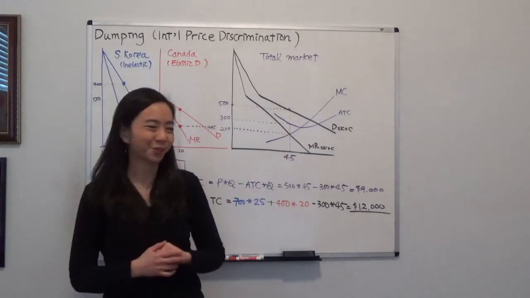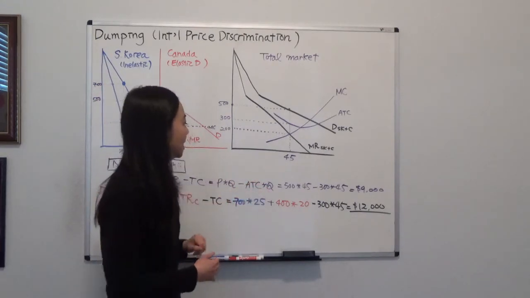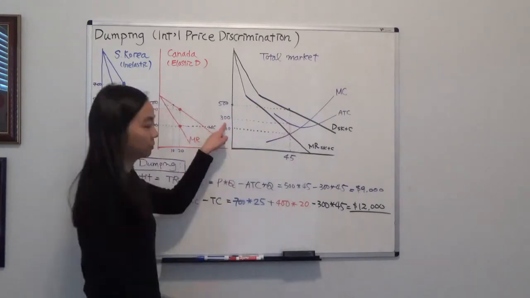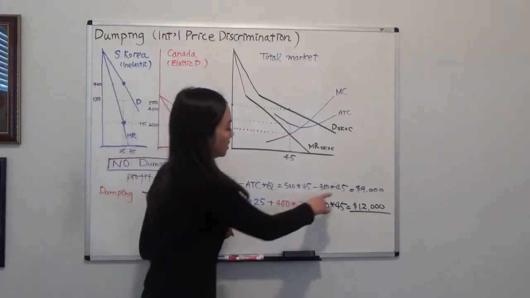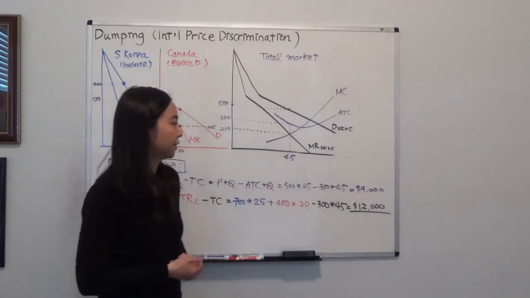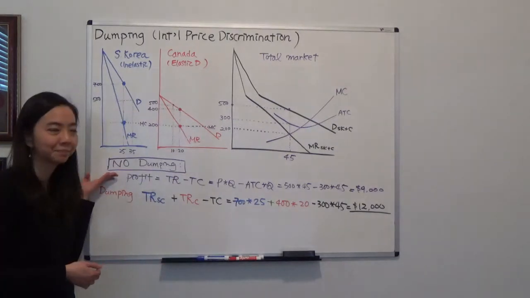What about total cost? We know total cost is equal to average total cost times quantity. Our average total cost at that quantity is equal to 300, and quantity is 45. After you calculate that, you find that the profit is equal to $9,000. That's if we don't practice dumping.